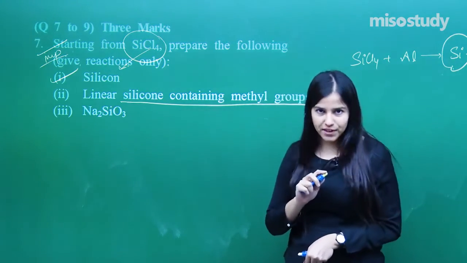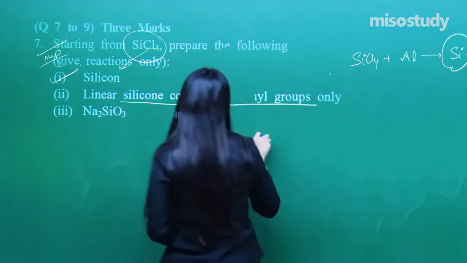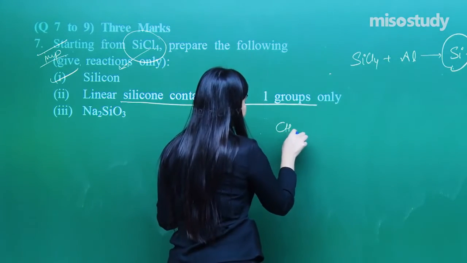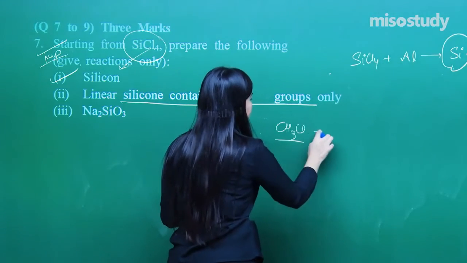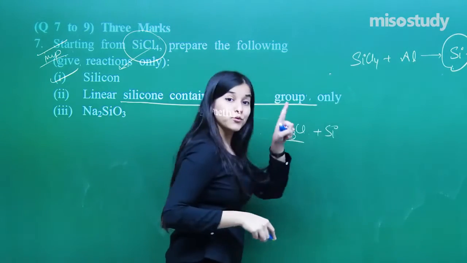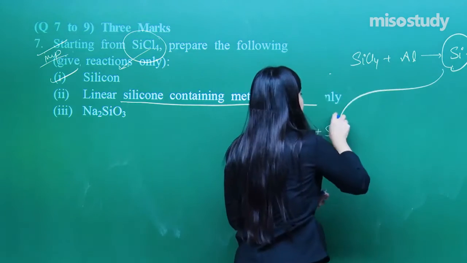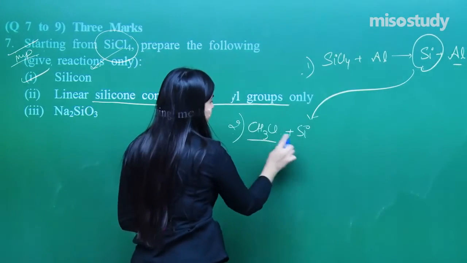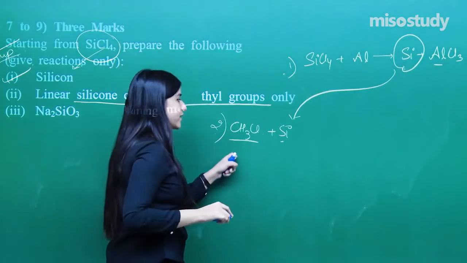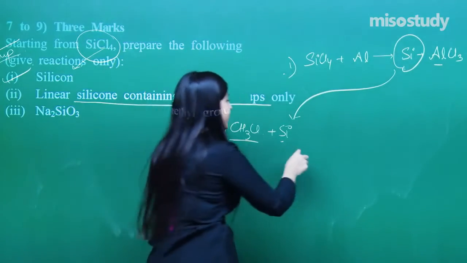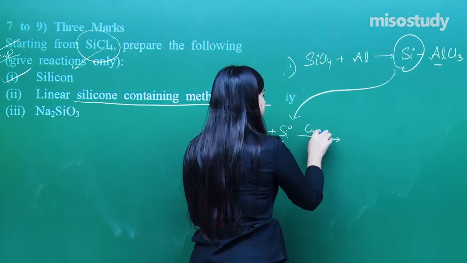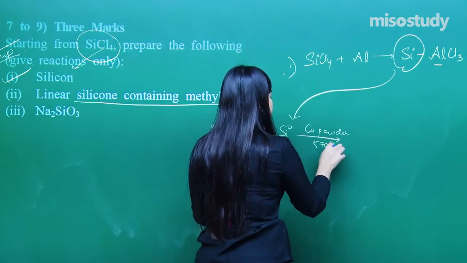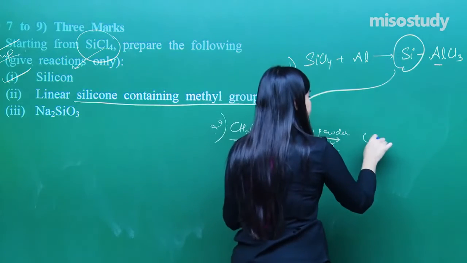And for the preparation of silicones, what do we need? We need CH3Cl. Once we get the silica, and we already have got the silica, step number 1 will be this, step number 2 will be reacting this silica with methyl chloride. What do we get? Copper powder, remember, approximately 570 Kelvin, and we get CH3